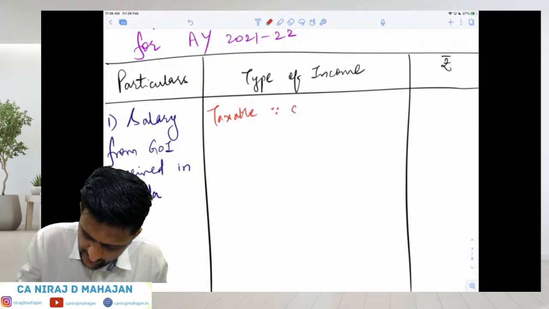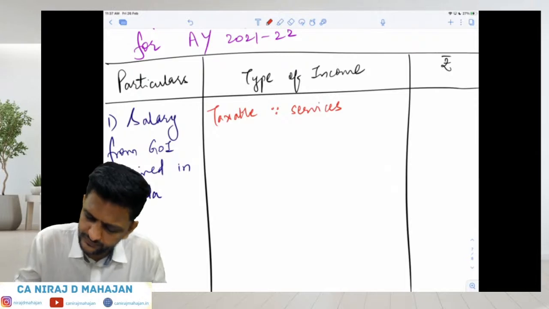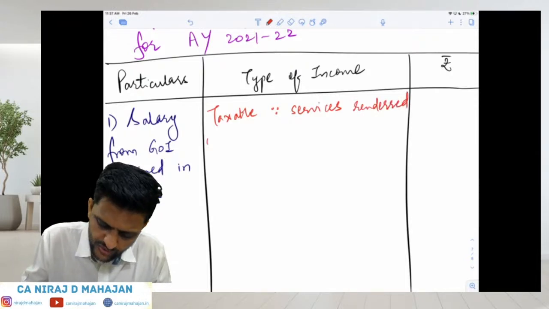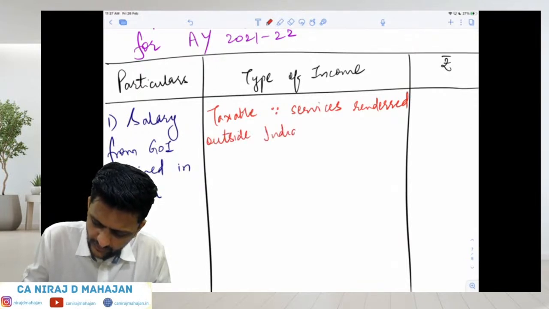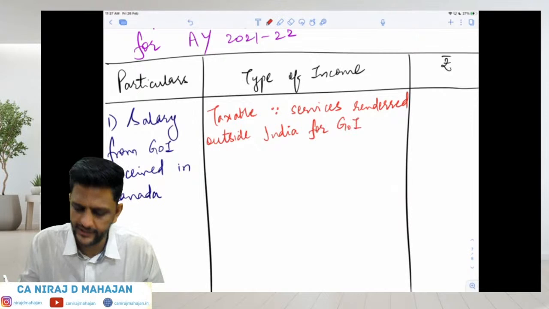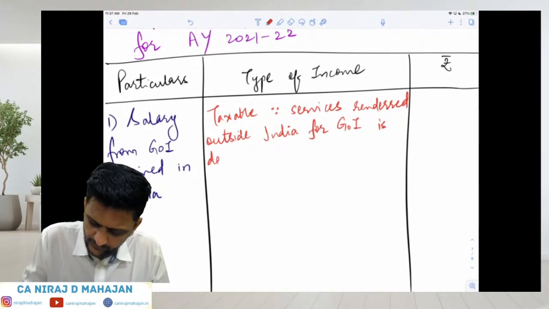Since services rendered outside India, rendered means given, for government of India, is deemed to accrue in India.